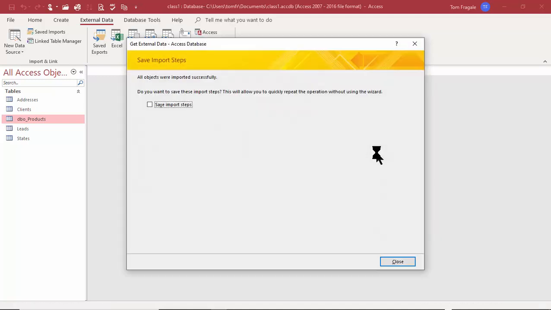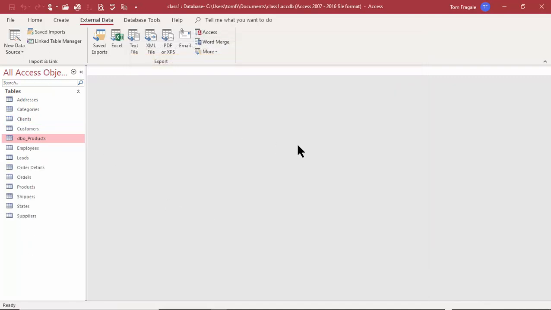And now we see when I pick on Close, now we have all of these tables in our database. Now I have copies of those tables, so I don't have to interrupt production. That's why you would do that. So when we get to the queries and forms and reports courses, then it's going to use those same tables.